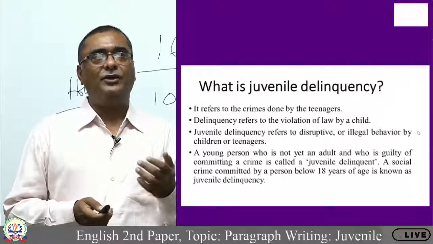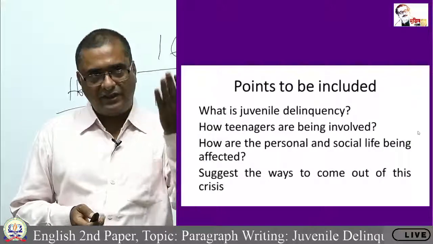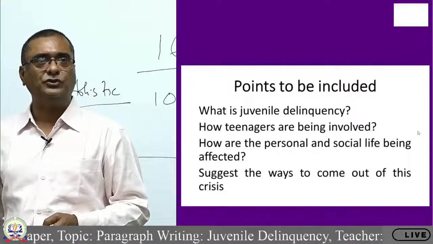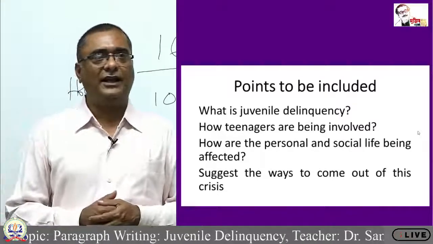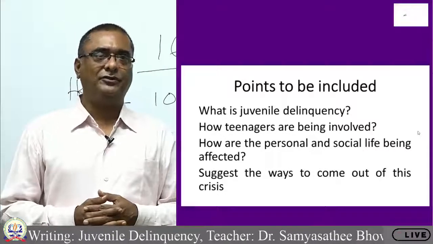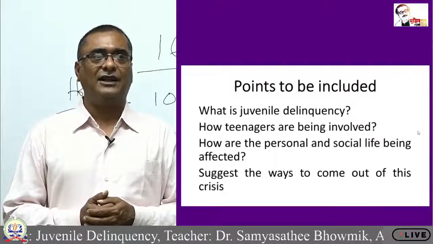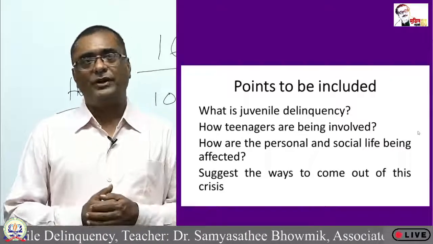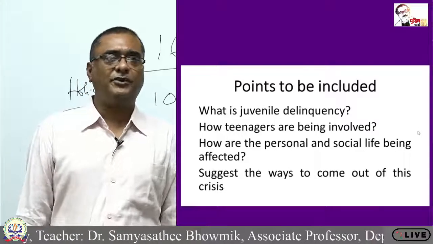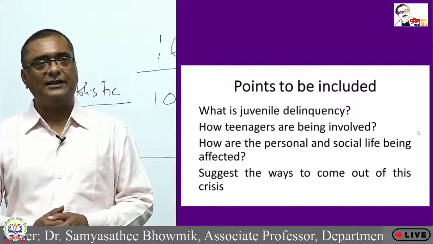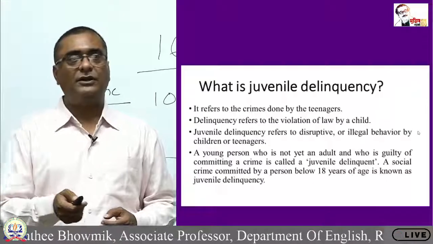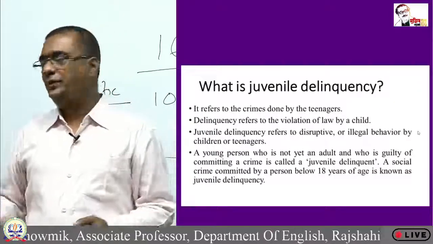Now I am again going back to the paragraph. So I discussed so far basically the theoretical issues of paragraph writing and marking scheme. Now I am straight going to the paragraph which we are dealing with in today's class. And main points of what is juvenile delinquency, how teenagers are being involved, how the personal and social life are being affected, suggest the ways to come out of this crisis. Now let's proceed. What is juvenile delinquency?